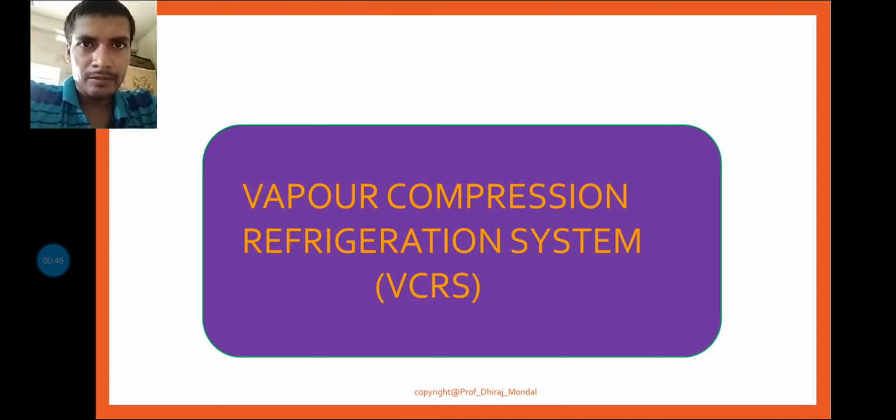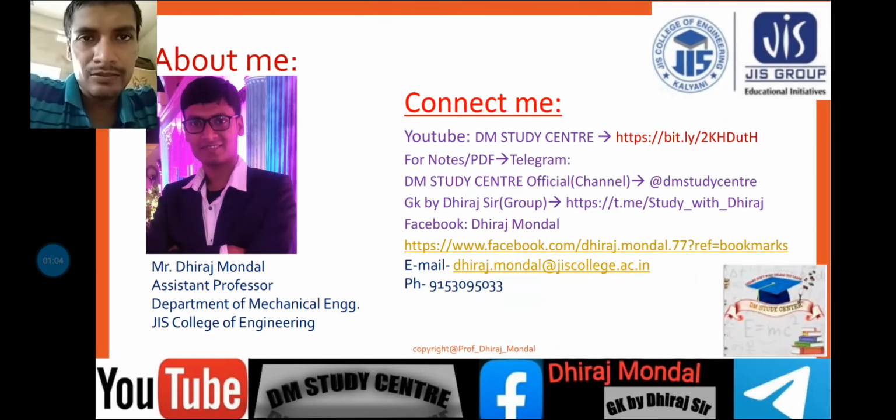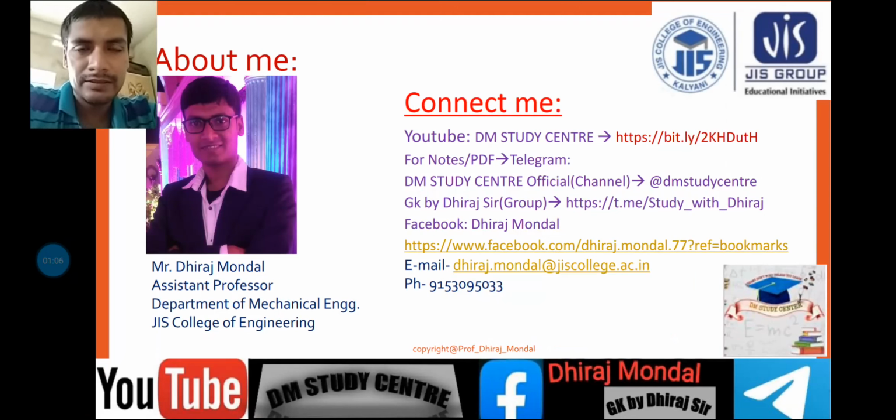But today we are going to discuss a new module, vapor compression refrigeration system, module number 3. Here basically the particular refrigerant may be liquid ammonia, maybe R134A, maybe R22, and so on. What R134A and R22 are will be discussed afterward.